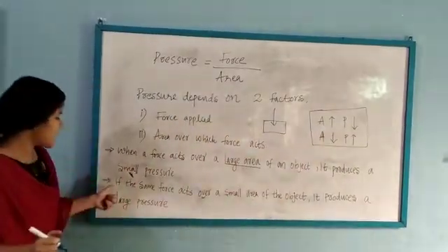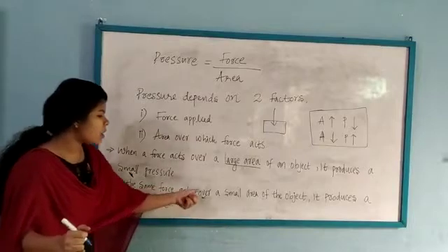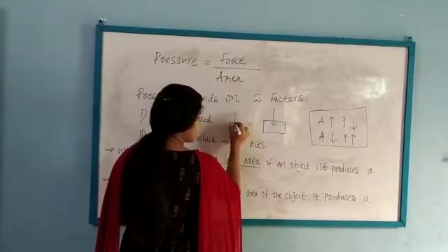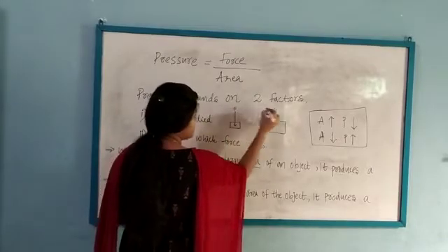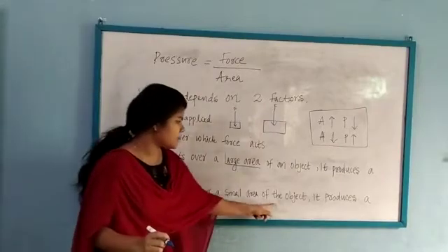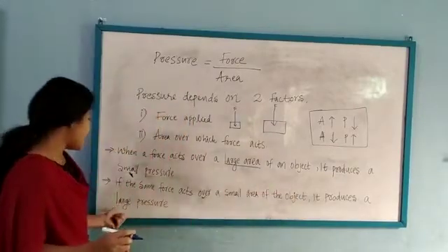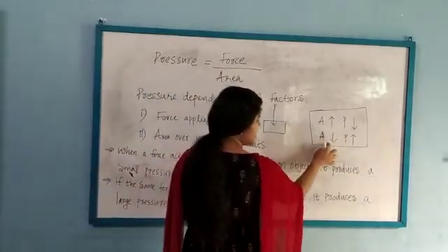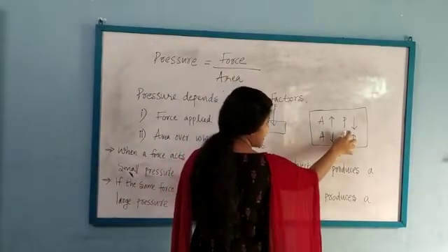The second one, if the same force acts over a small area of the object, it produces a large pressure. If the area decreases, the pressure increases.